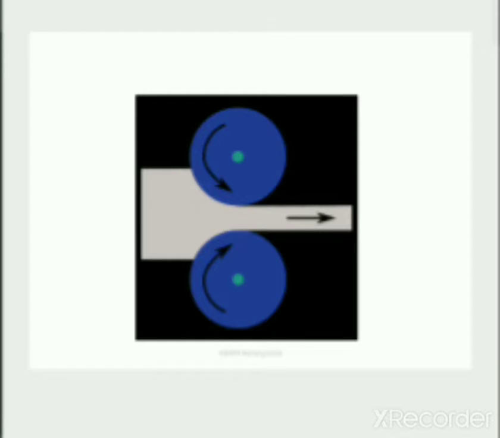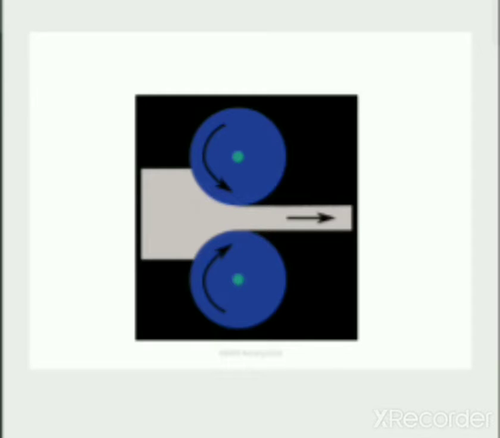This is the basic principle or construction for any rolling process. There are two rollers rotating in opposite directions, through which the metal is passed, so that the thickness of the sheet gets reduced. Whatever thickness is reduced can be absorbed into the length or width.